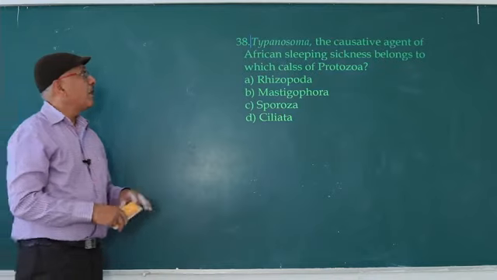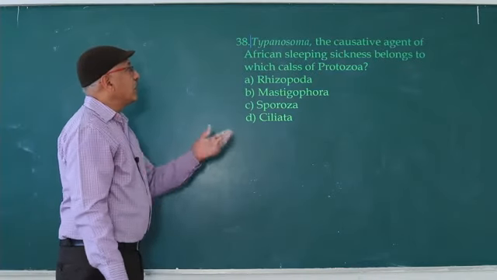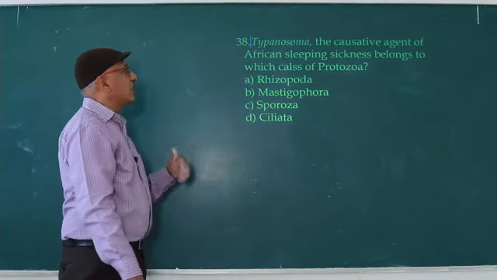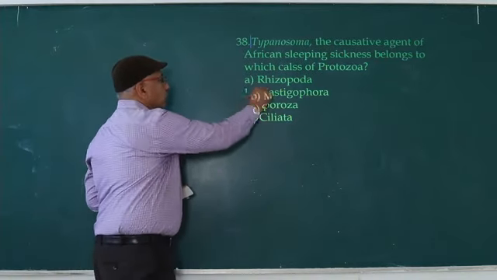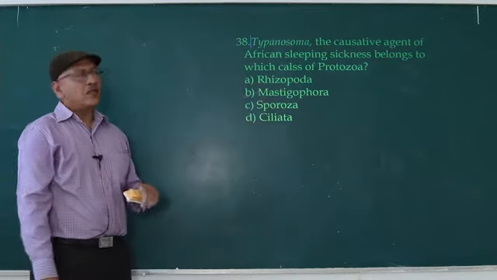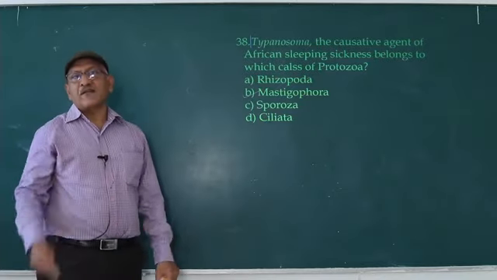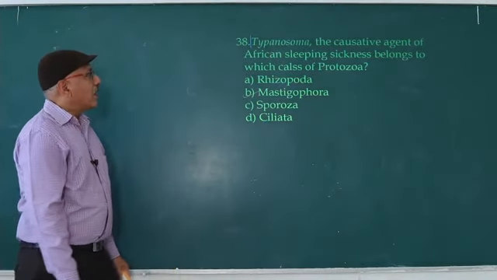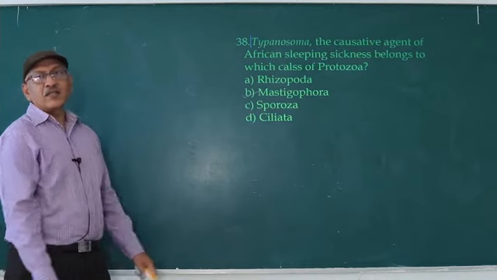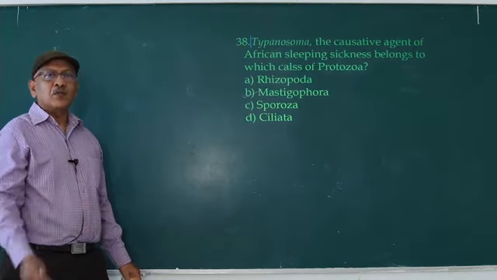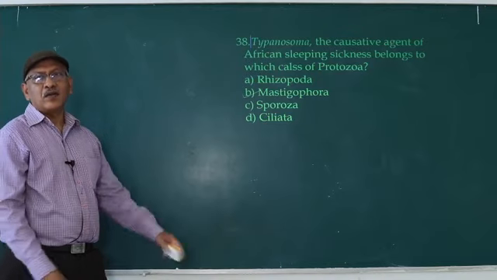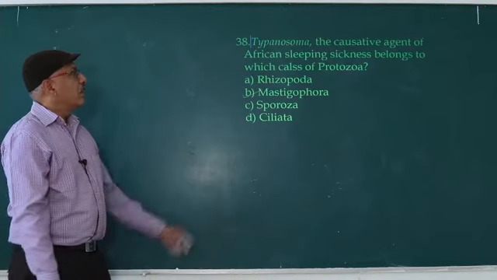Next question. Trypanosoma, the causative agent of African sleeping sickness, belongs to which class of protozoa? That is Mastigophora. Mastigo means flagella. Trypanosoma contains flagella and it causes African sleeping sickness. First drowsiness, later sleep, so unconscious, coma, later death.